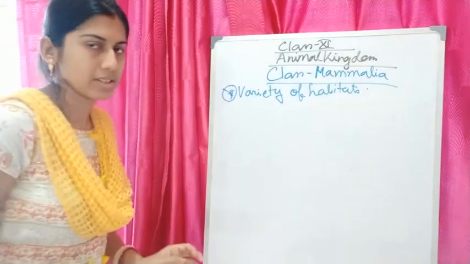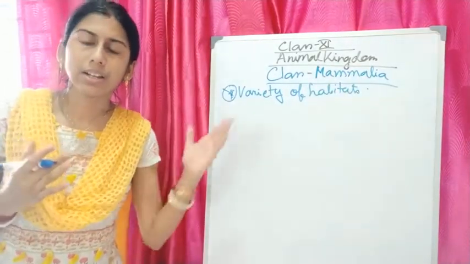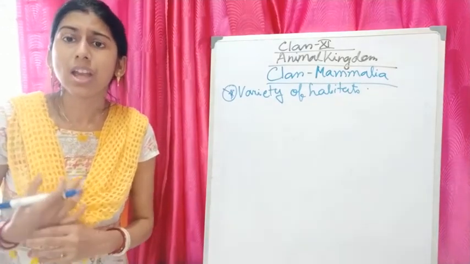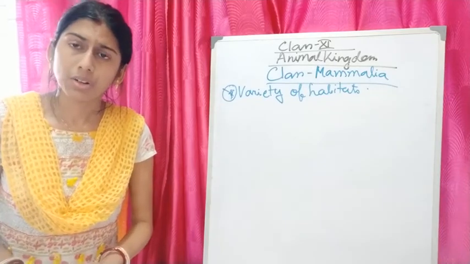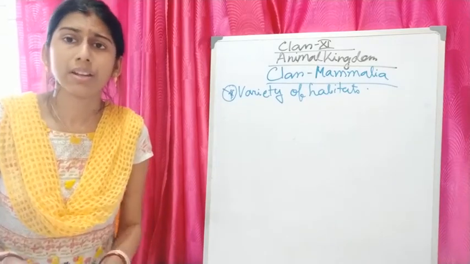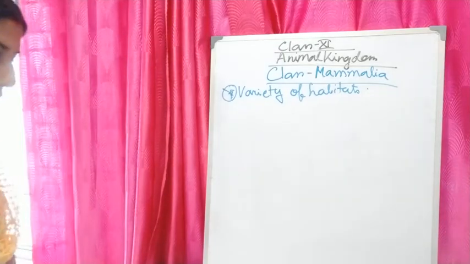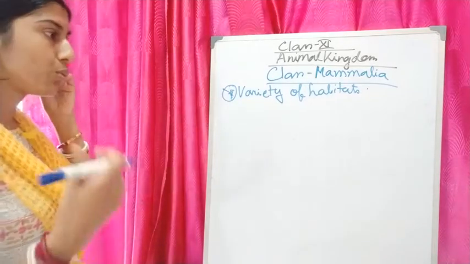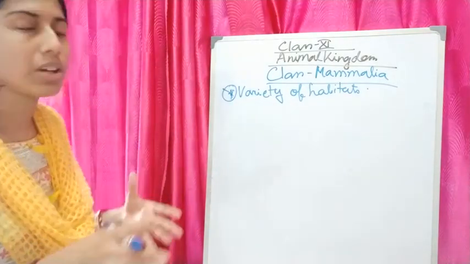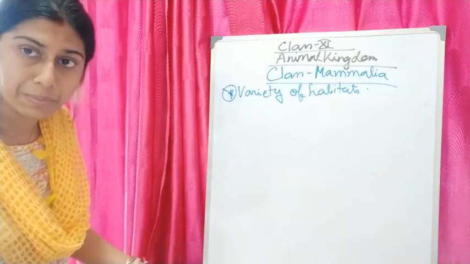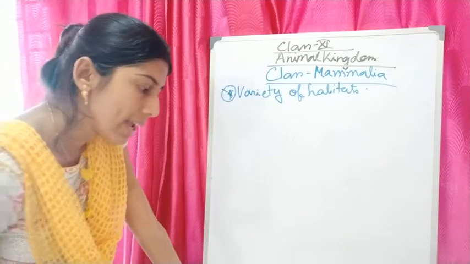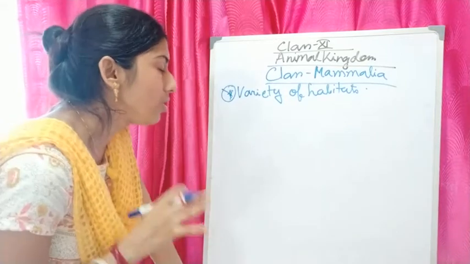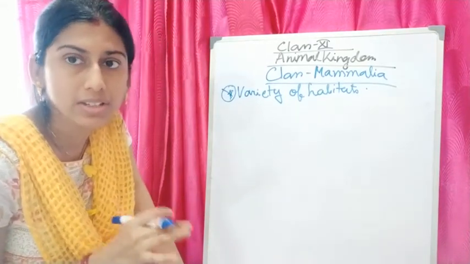So I am repeating, under class Mammalia, they have a variety of habitats like mountain, desert, polar ice caps, grassland, dark caves. Everywhere we will find mammals. Some mammals are adapted to fly, and some mammals are adapted to live in water. Now we will see the most unique characteristic features of mammals.